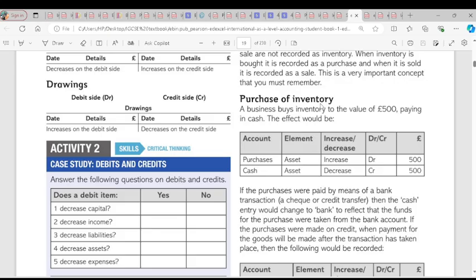If we sell on credit, we're going to have what we call trade receivables, which is the same as credit customer. If we buy on credit, we have trade payables, which is the same as credit supplier. When we buy on credit, we have to pay back. It is trade payable. When you sell on credit, the customer has to pay back, and you have to receive from your customer. We call it trade receivable. You get the point here?